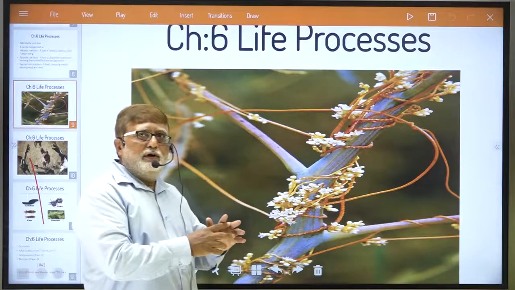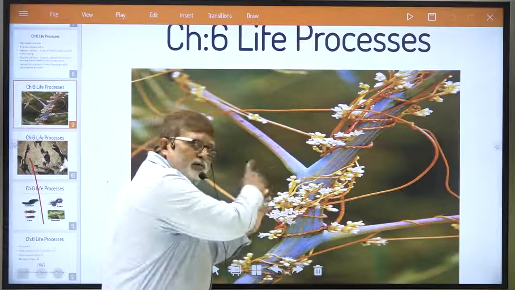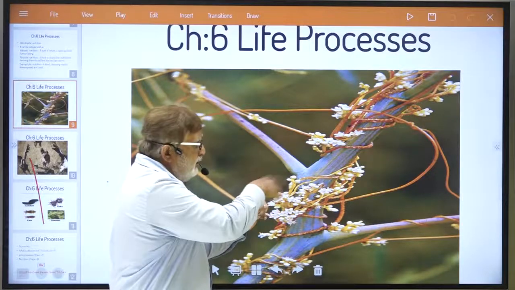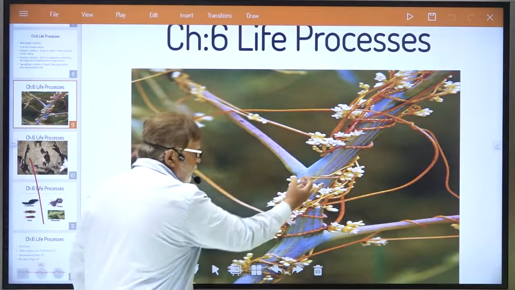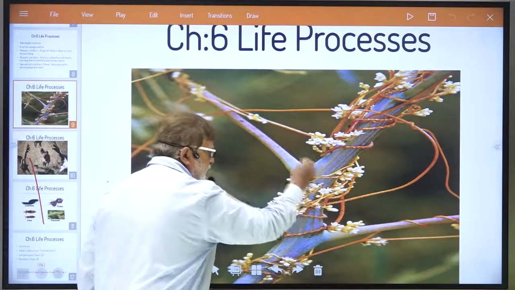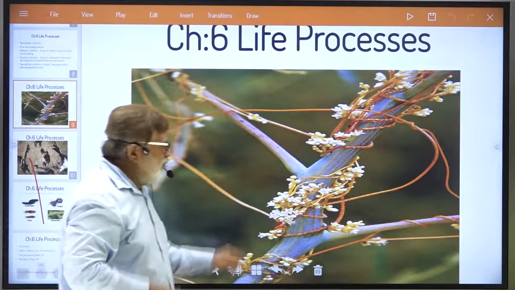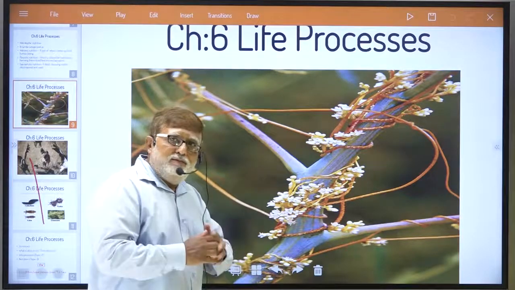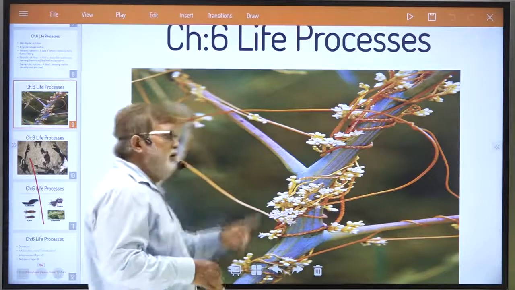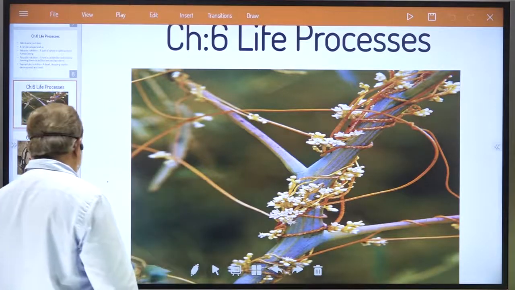Actually, what Cuscuta does is wind and whirl around the stem of the other host and try to absorb the nutrients from it. Cuscuta will survive, but that plant within a short period of time will wither away. You understood this? So this is called parasitic nutrition.